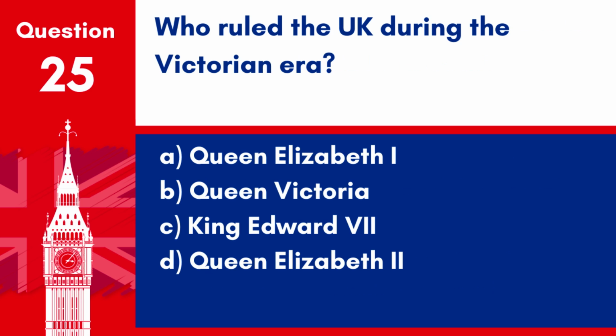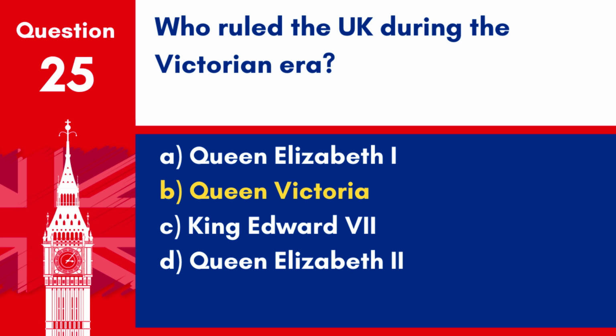Question 25. Who ruled the UK during the Victorian era? A. Queen Elizabeth I. B. Queen Victoria. C. King Edward VII. D. Queen Elizabeth II.